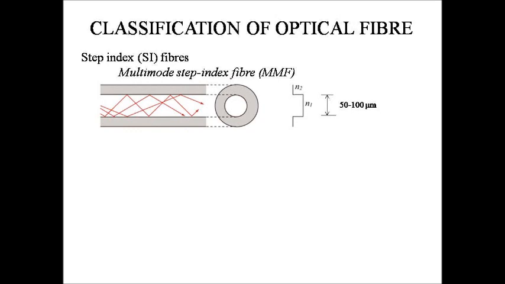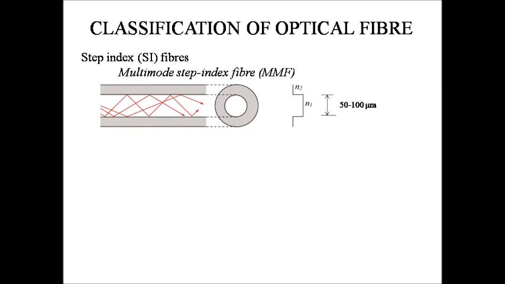On the basis of mode of propagation, there are two types of step index fibers: multimode step index fiber and single mode or monomode step index fiber. Multimode step index fiber is a step index fiber with a larger diameter core of uniform refractive index surrounded by a cladding of slightly lower refractive index. The core diameter is of the order of 50 to 100 micrometer, which is very large as compared to the wavelength of the light.